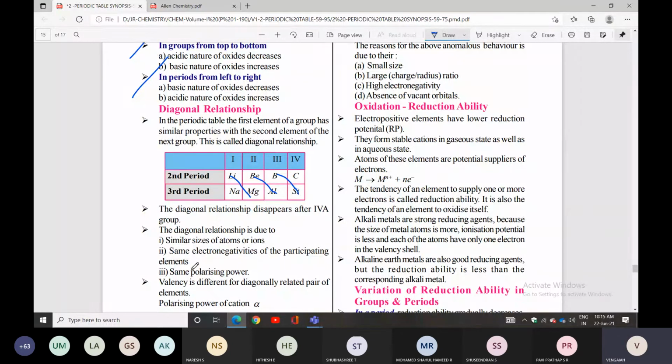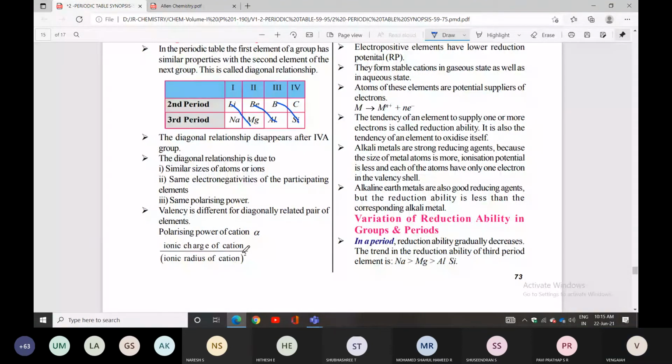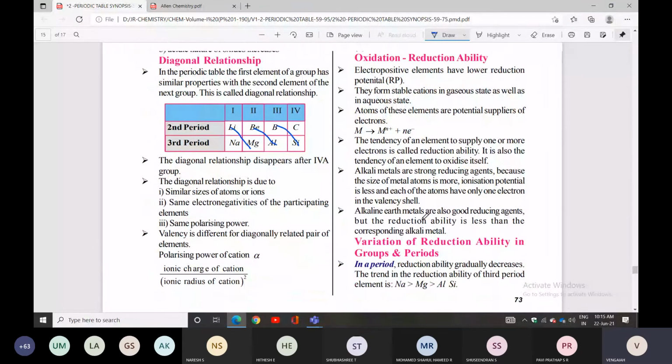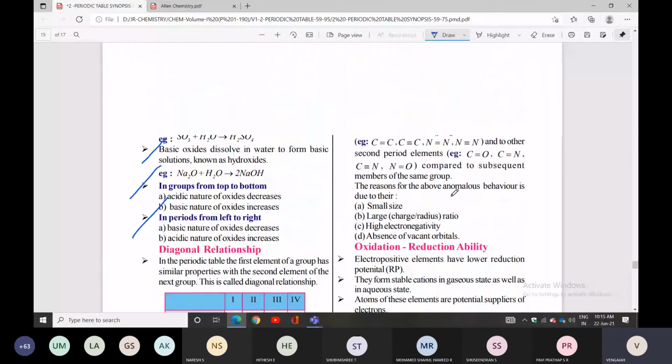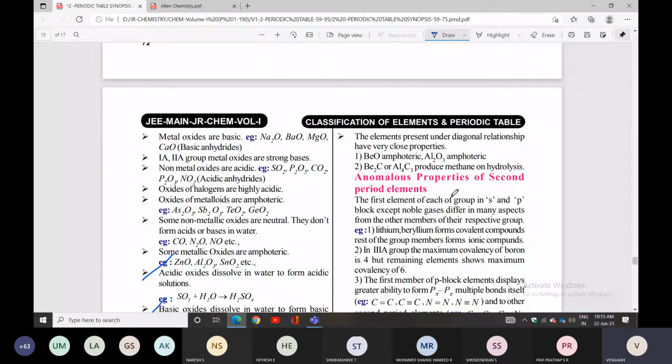Polarizing power of a cation is the ionic charge of the cation divided by the ionic radius of the cation. The elements under diagonal relationship have very close properties. BeO is an amphoteric oxide, Al2O3 is also amphoteric. Be2C and Al4C3 produce methane on hydrolysis.